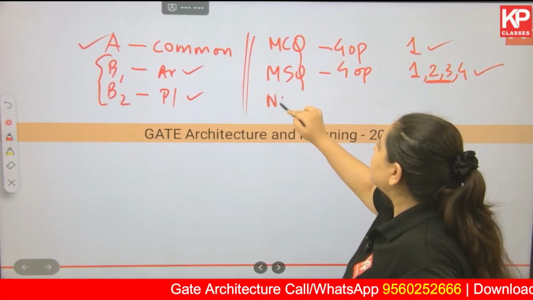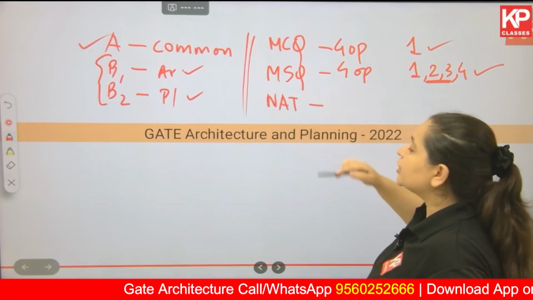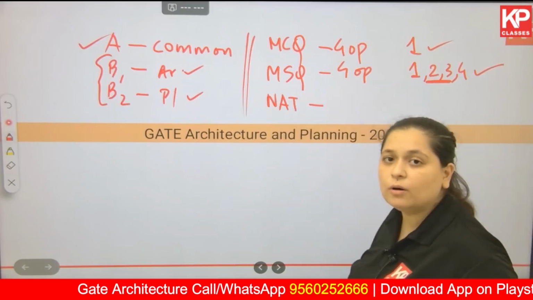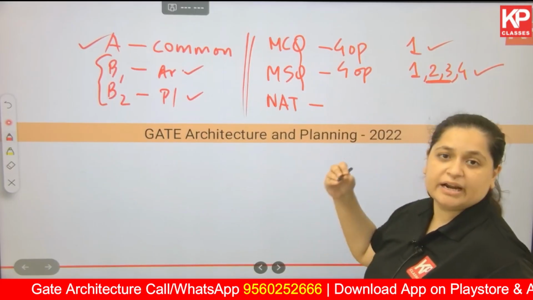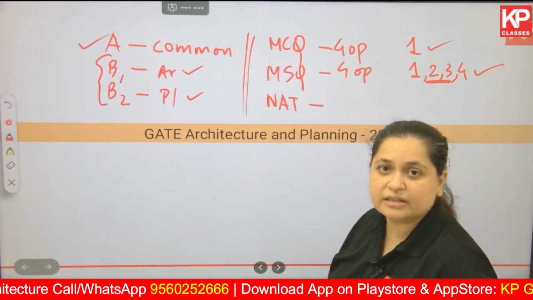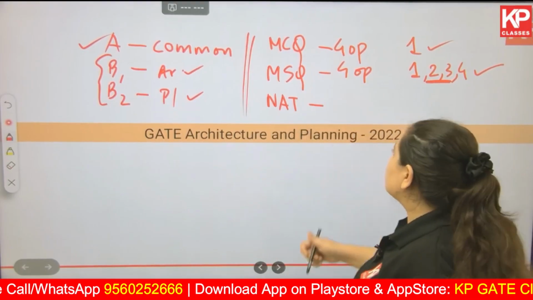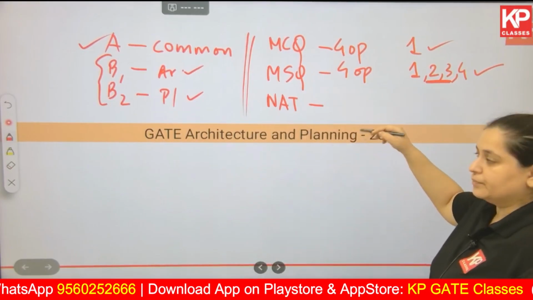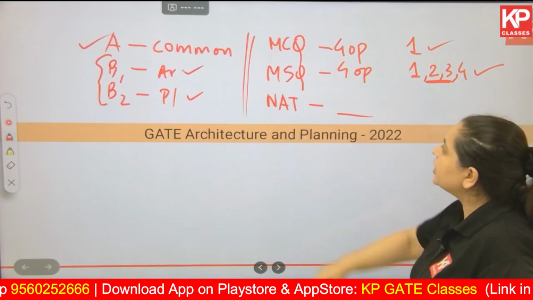Next, there is NAT type of question, that is numerical type of question. You are given no options and you have to type the correct value with the decimal or without the decimal, whatever has been given in the question. Along with that, you have to type the numerical value. So this is NAT type of question.